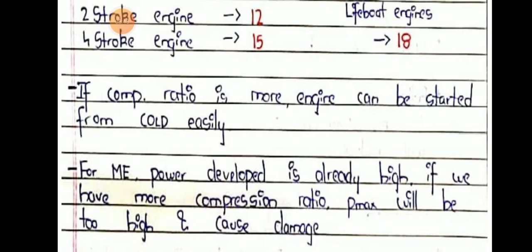For the main engine, power developed is already high. If we have a high compression ratio, Pmax will be too high and cause damage.